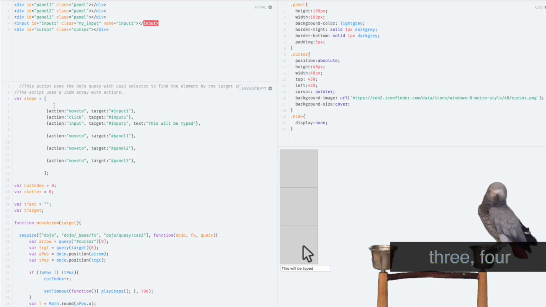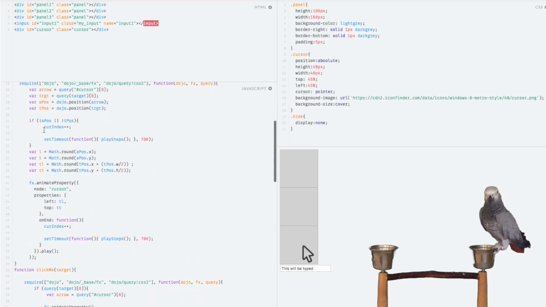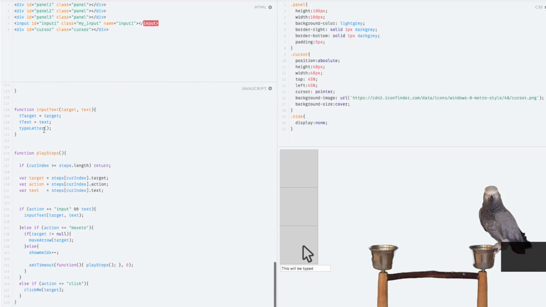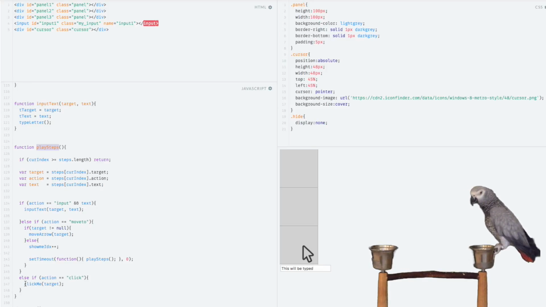Okay. So basically, what we're going to do is put a new action in here called a click, with a CSS3 selector as the target. And down here in our script statement, our play steps method, we're going to implement a click me function on the click action. So let's go ahead and run this and see what it does right now.